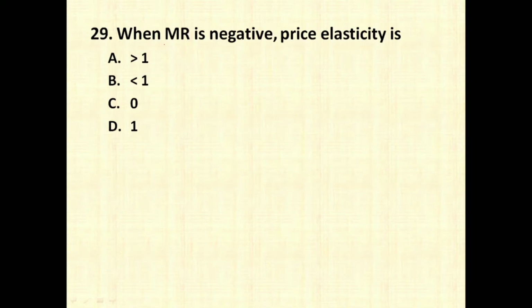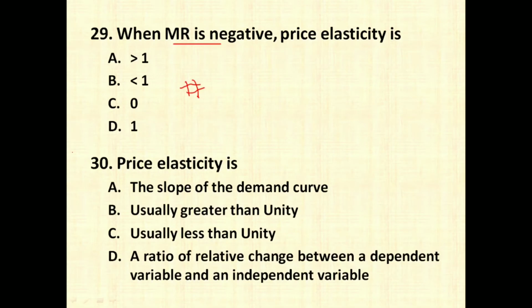The next question is, when MR is negative, that is when marginal revenue is negative, price elasticity is. So the correct option should have been more than -1, but we do not have any option of more than -1. So I think this can be a grace question, but we'll wait for KSET to announce the answer key. The next question is, price elasticity is the slope of the demand curve, usually greater than unity, usually less than unity, a ratio of relative change between a dependent variable and an independent variable. So we can go with option number D.